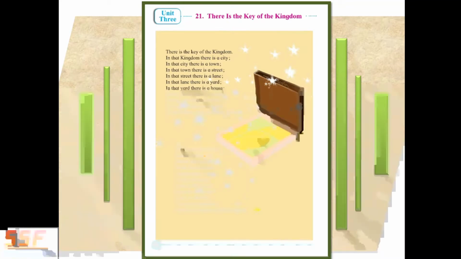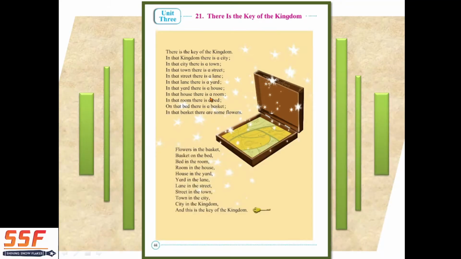Now in the second stanza it's reverse. It's starting with flowers and ending with the kingdom. So let us read the stanza 2.